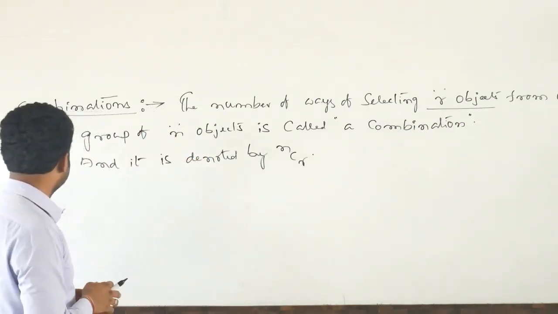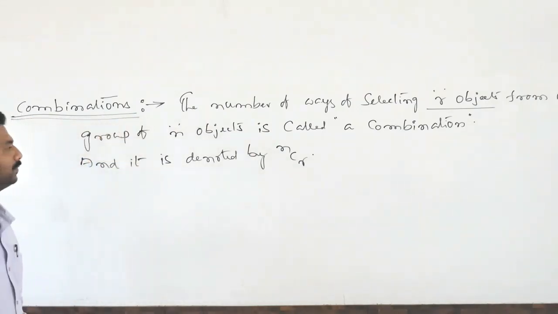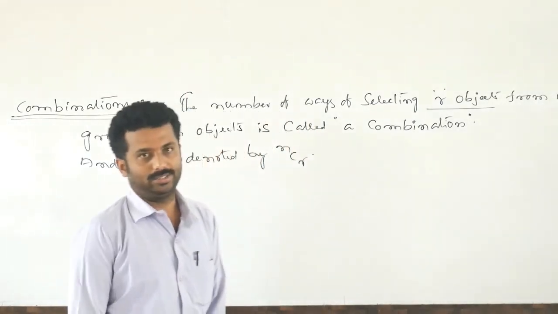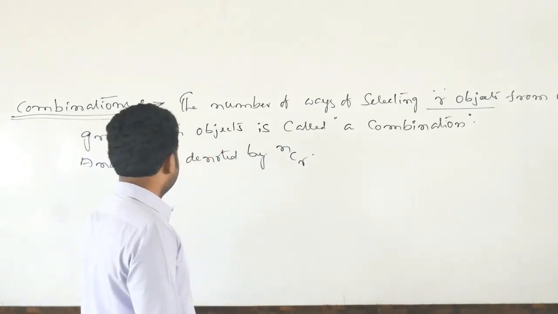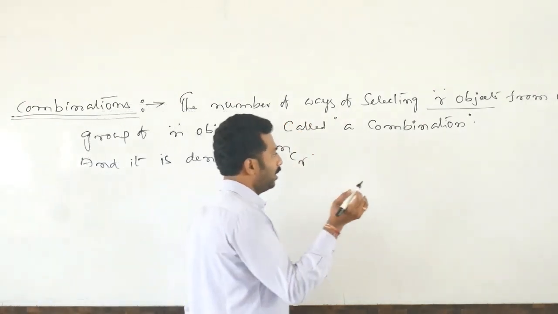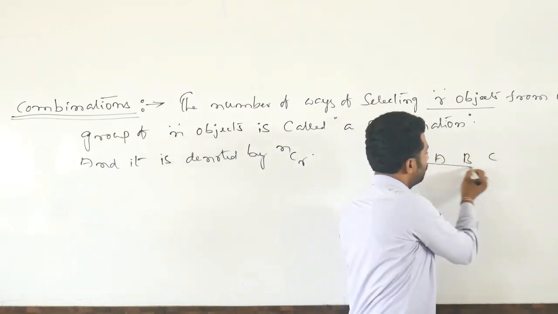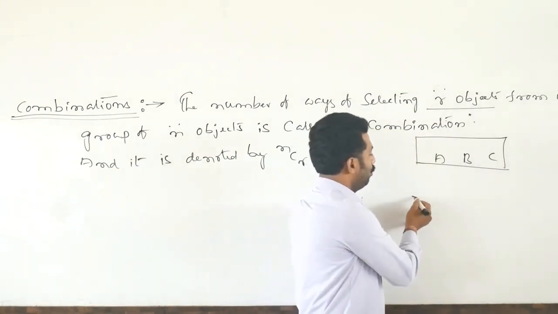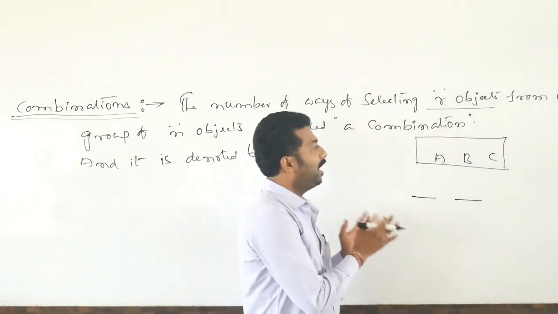So in this class, we are going to discuss combinations. Combination means, generally, we use these words: arrangements and combinations. Suppose some objects, if we arrange them, arranging means what we discussed last class. Suppose A, B, C, three persons are standing, and two vacant seats are there. How many ways can we arrange?